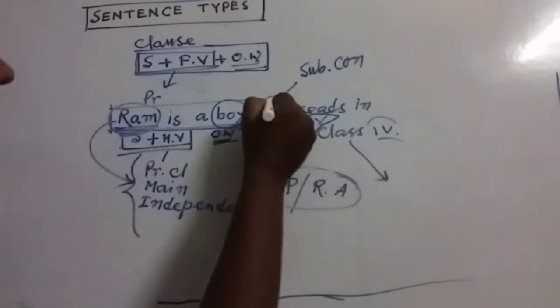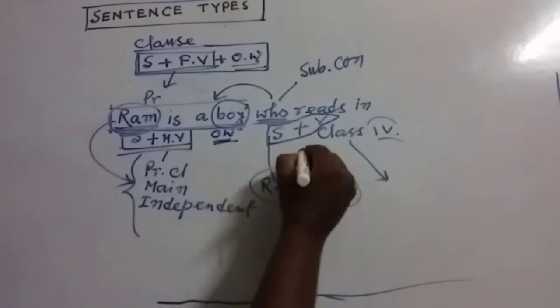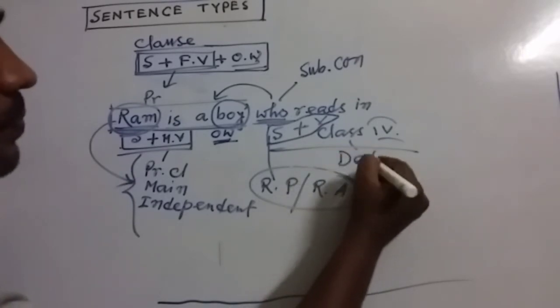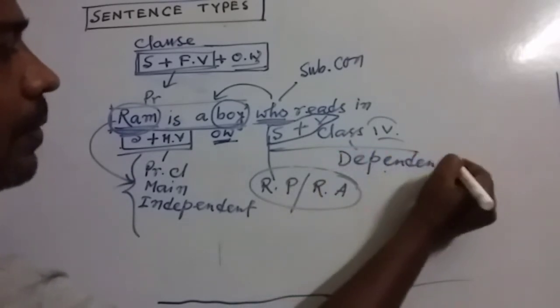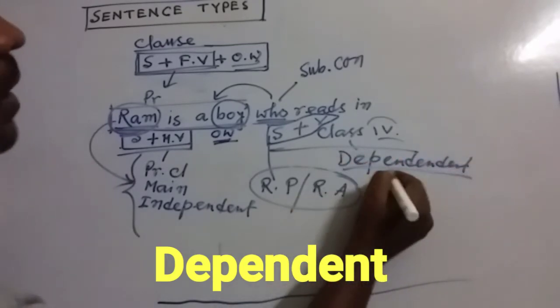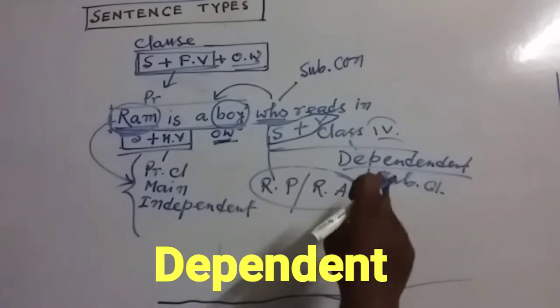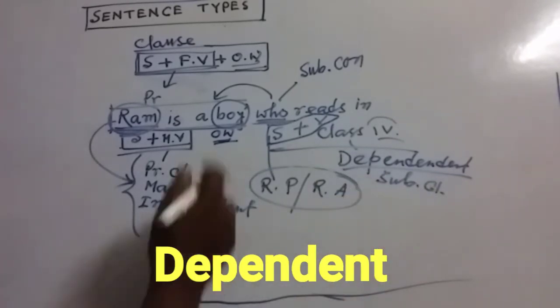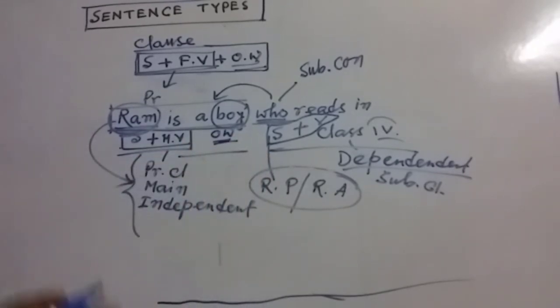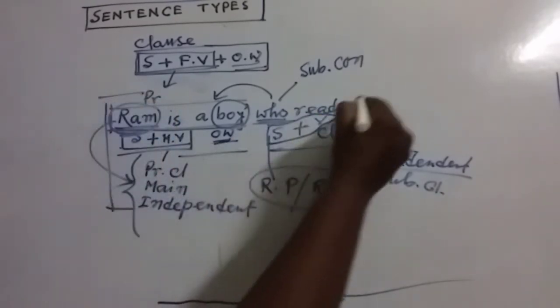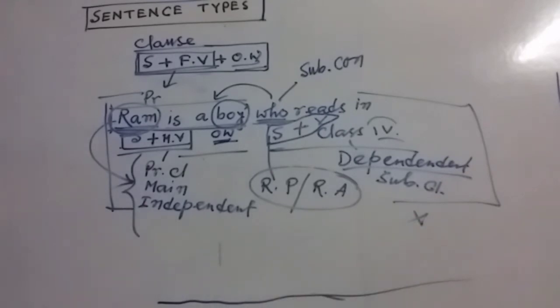But my dear friends, this part is entirely dependent upon this one. So it is called a dependent clause, or sometimes a subordinate clause, whatever it may be called, subordinate clause or dependent clause. It means a dependent clause is always dependent upon the principal clause. Or we can say the principal clause can stand by itself, but the dependent clause cannot stand by itself. Always it has to take the help of the principal clause.